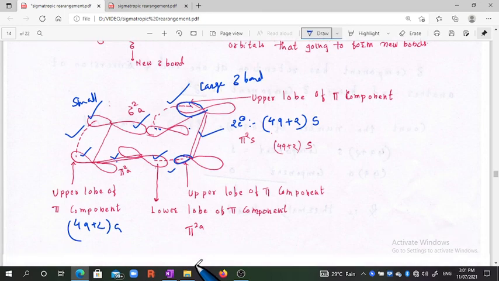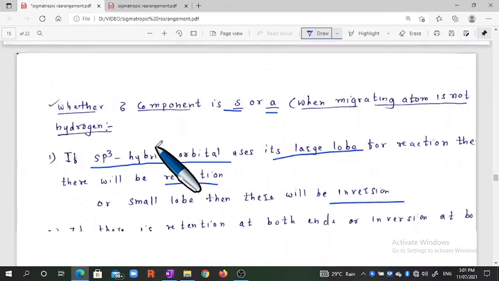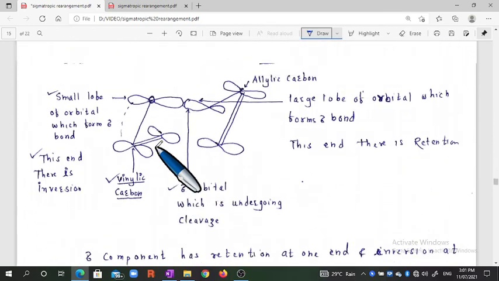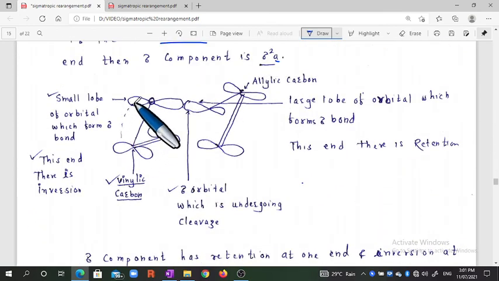Correct? Okay, it will be further clarified here. In this case, the lower orbital is used for the sigma bond formation, and for the pi bond formation this orbital is used. Therefore this is the small lobe, and in this case the same lobe is used for the sigma bond as well as the pi orbital formation.